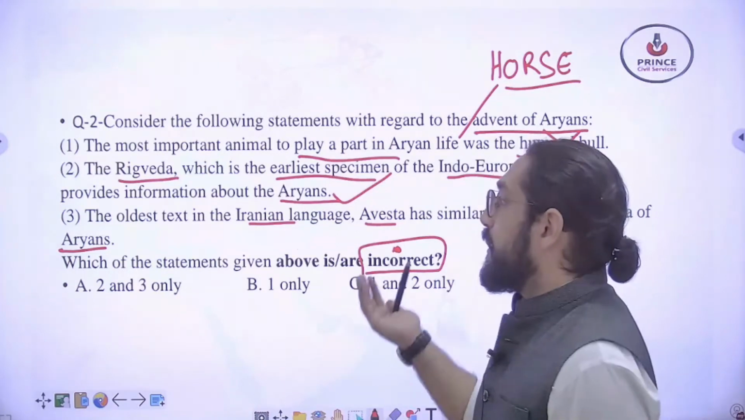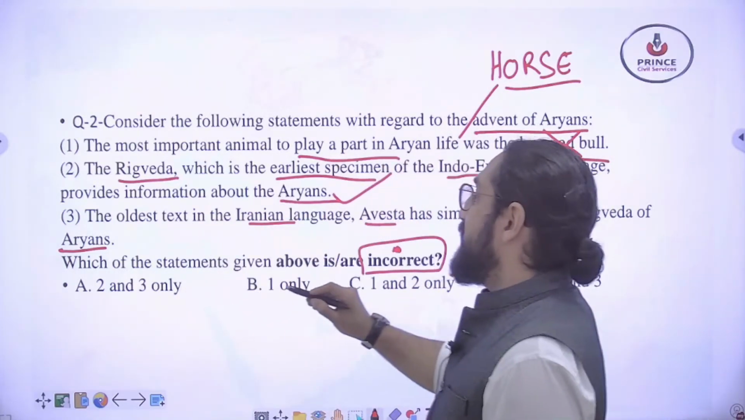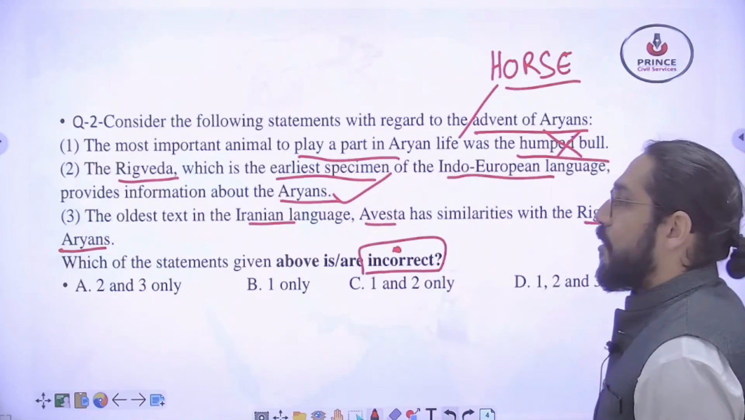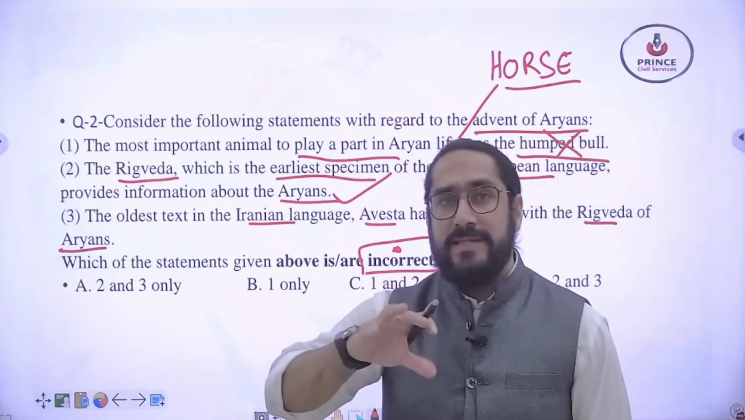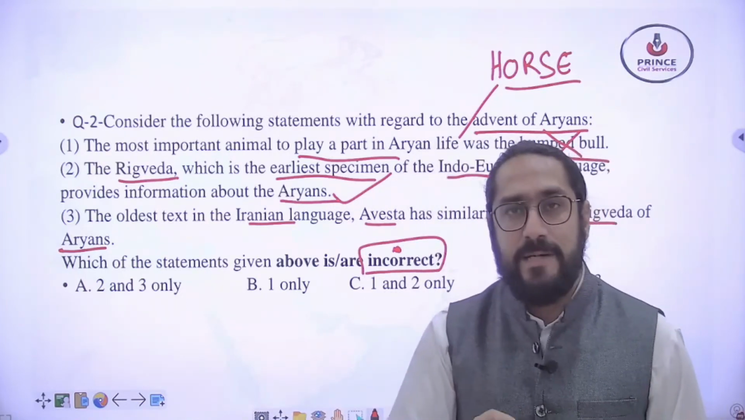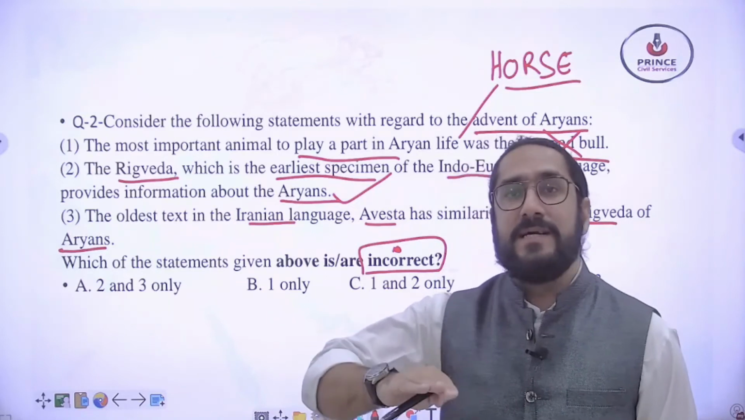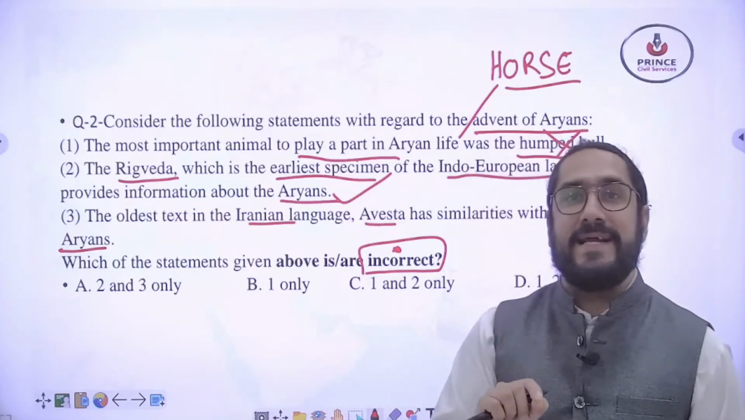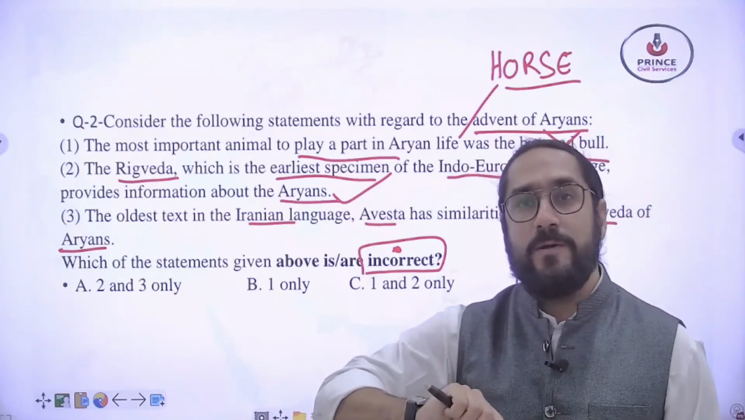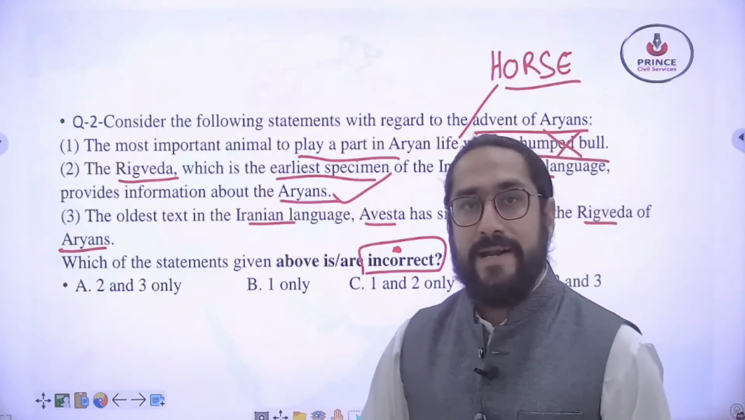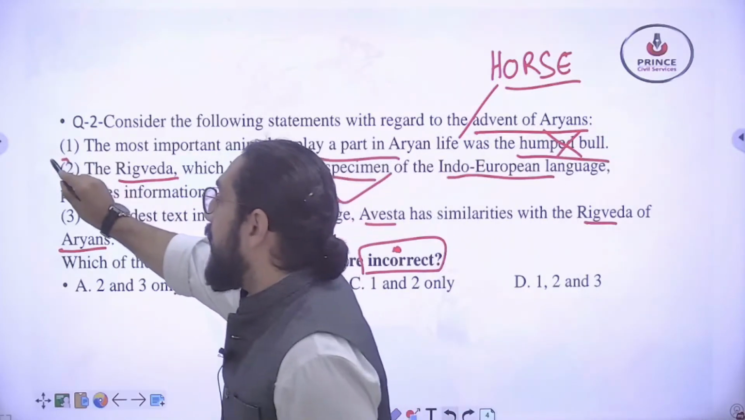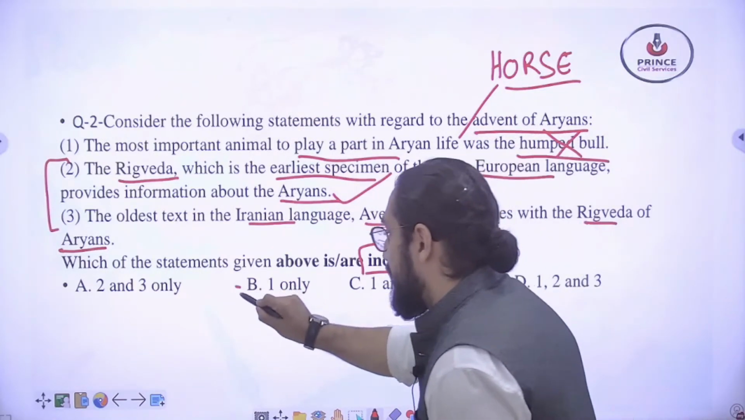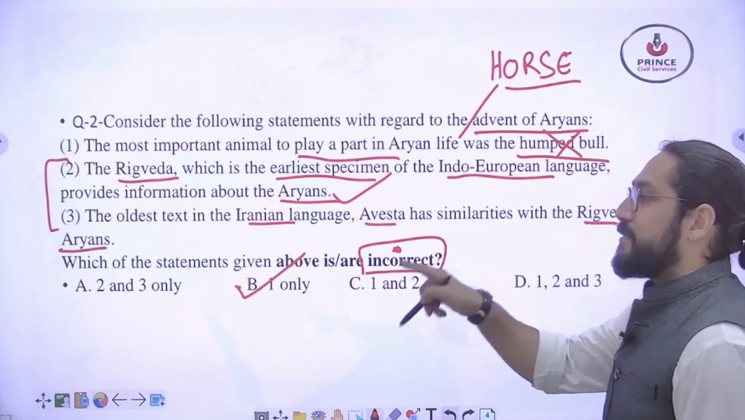Third statement, the oldest text in the Iranian language, Avesta, has similarities with the Rig Veda of the Aryans. Yes, this is a right statement because Avesta is a kind of Rig Veda of the Iranians. So yes, there were similarities in the Avesta of the Iranian language and the Rig Veda of the Aryans. So 2 and 3 are the right statements. Only 1 is the incorrect statement. So the right answer is B, that is 1 only.